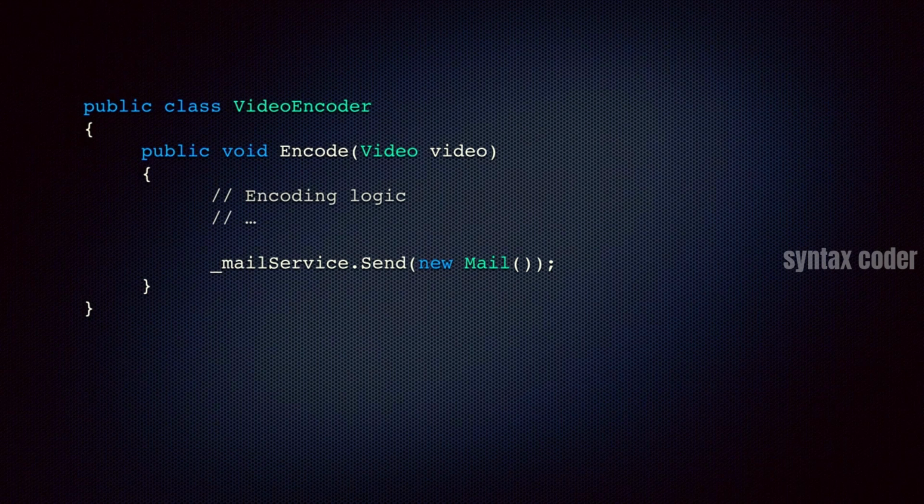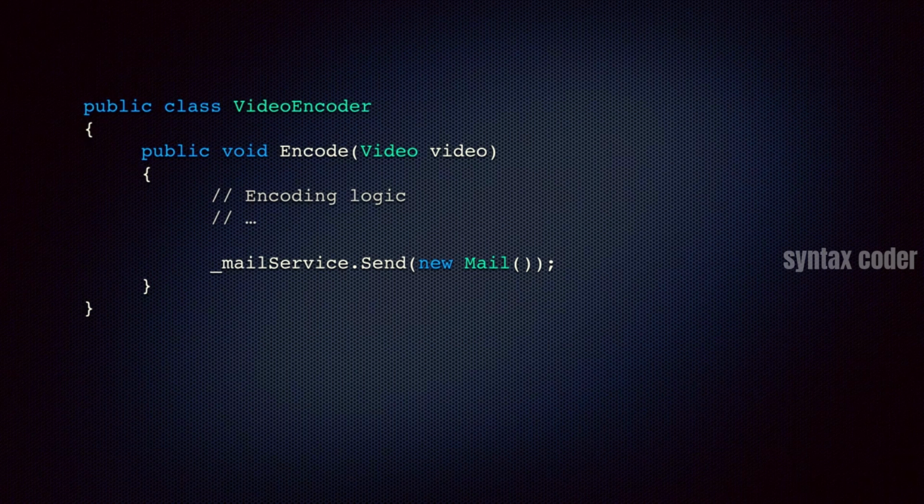So take a look at this class. This is a video encoder class with one method called encode, which encodes the video that is passed to it. For simplicity, I've gotten rid of the encoding logic. But look at the last line. Here, when the encoding is finished, we use the mail service to send a mail message to the person that